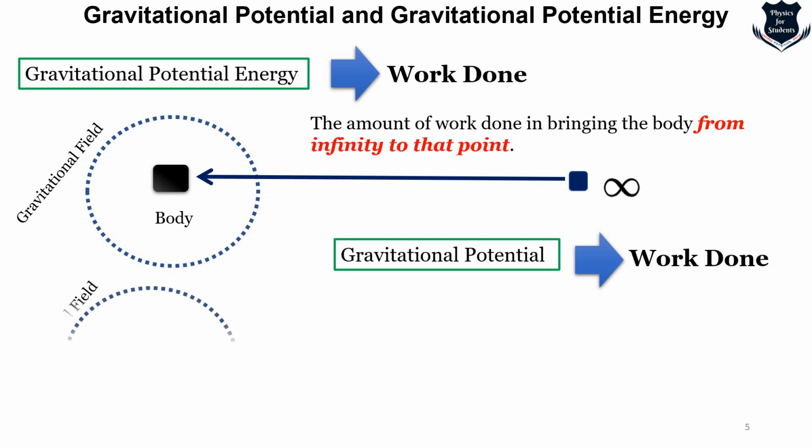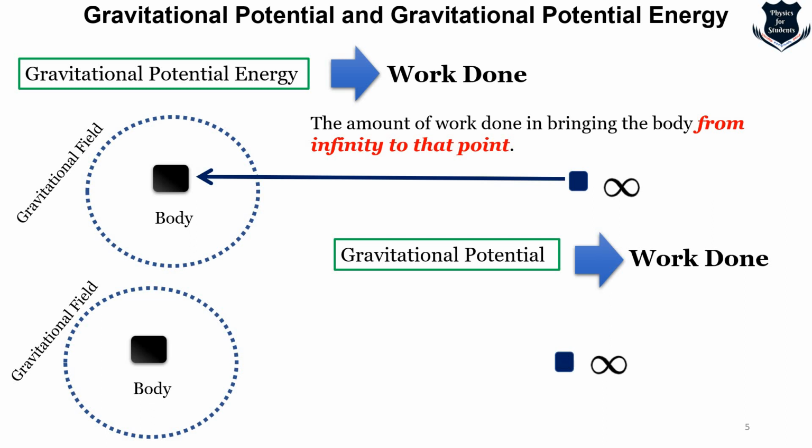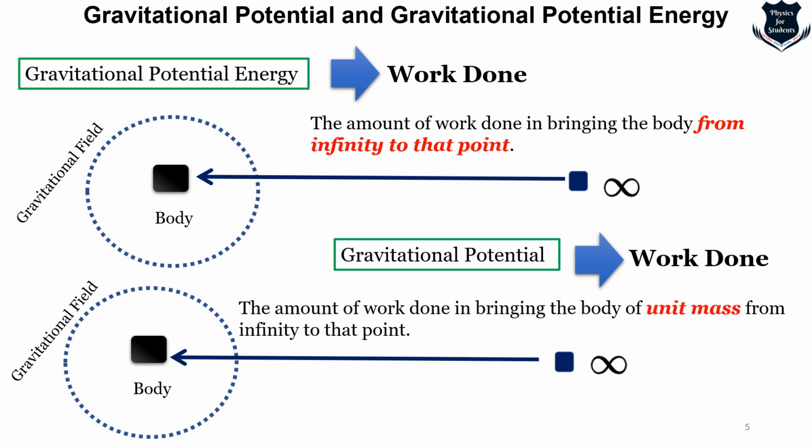Now we take the same kind of concept. There is a body which is surrounded by a gravitational field and there is another body which is located far away from this, almost at infinity, and we are also trying to bring the same body close to this body. But there is a difference. As you see, the definition tells the amount of work done in bringing the body of unit mass from infinity to that point.